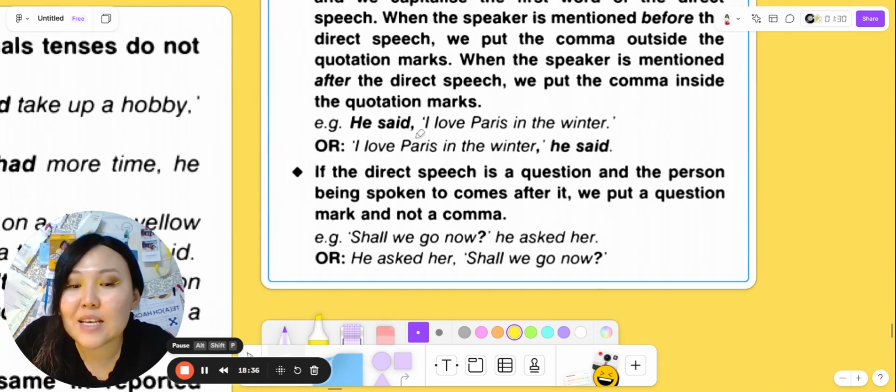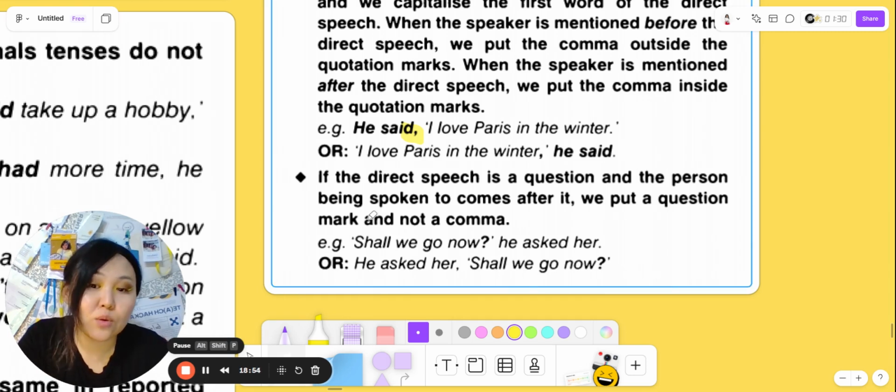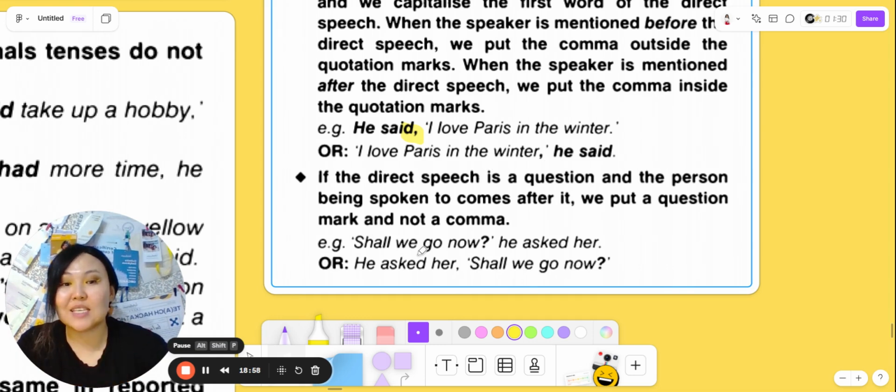He said, comma, "I love Paris in the winter." We put a dot and a quotation mark also. Or it can be "I love Paris in the winter," comma, he said.